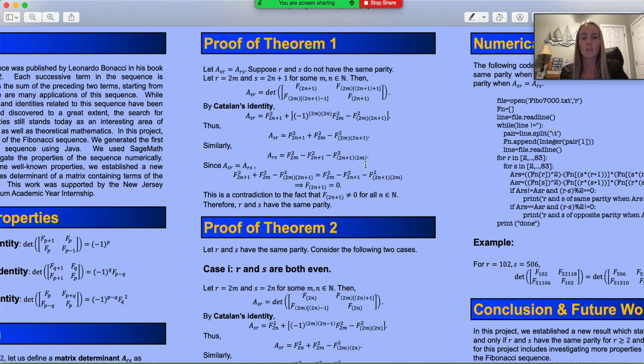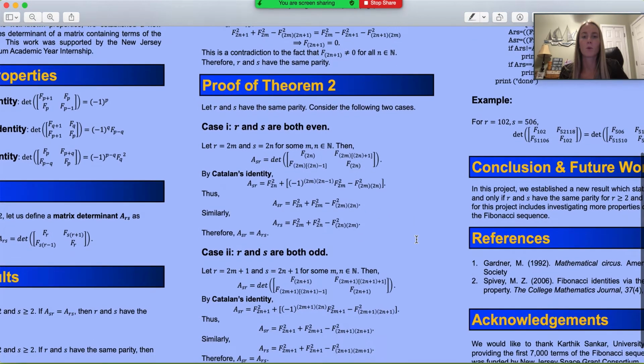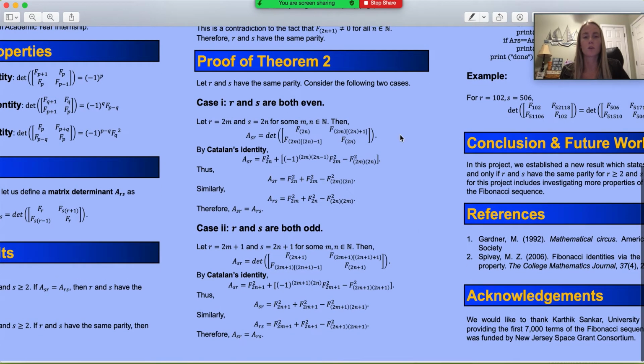And since A_SR is equal to A_RS, then these two values are equal, which implies F_2n+1 is equal to 0. This is a contradiction because no Fibonacci number is equal to 0. Therefore, if A_SR is equal to A_RS, then R and S have the same parity. Proof of Theorem 2: we prove this through direct proof.